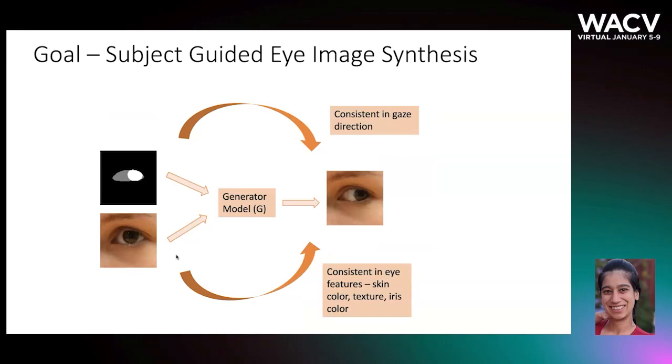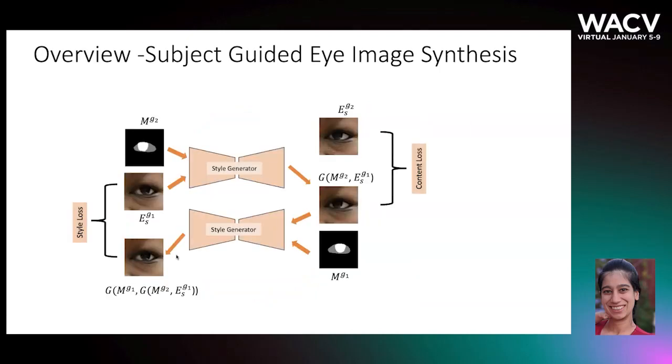The goal of this work is to generate eye images that are consistent in gaze and semantics with respect to the ternary mask, while it captures the attributes of the input style image. We use content loss to ensure the semantic consistency between the generated image and the input mask. To ensure style consistency, we feed the generated image back to the generator along with the segmentation mask corresponding to the style image. We can only recover the style image back if the generated image in the first step matches the attributes of the former.